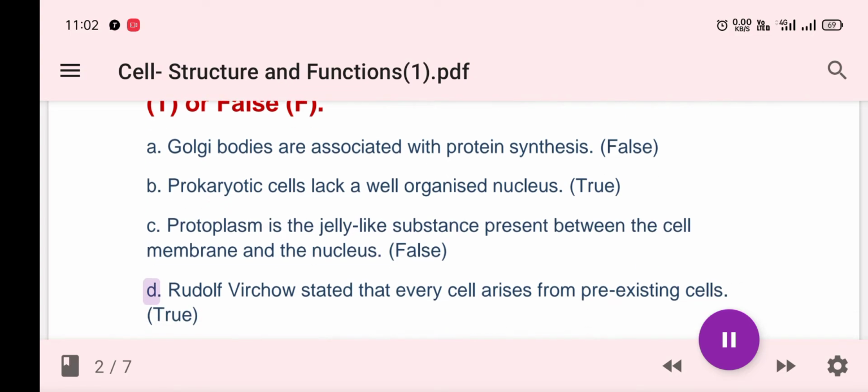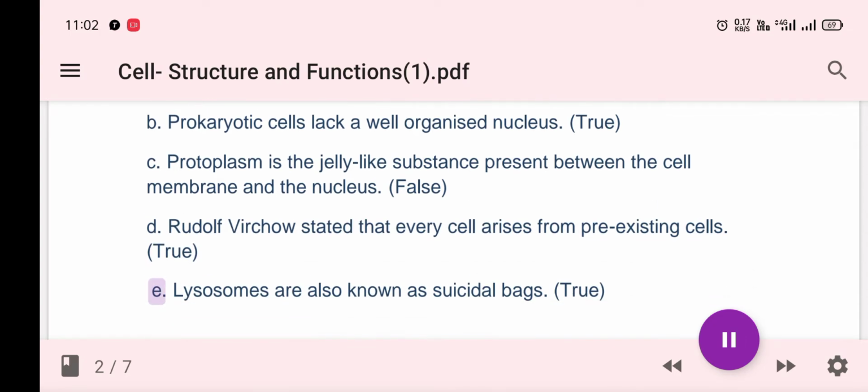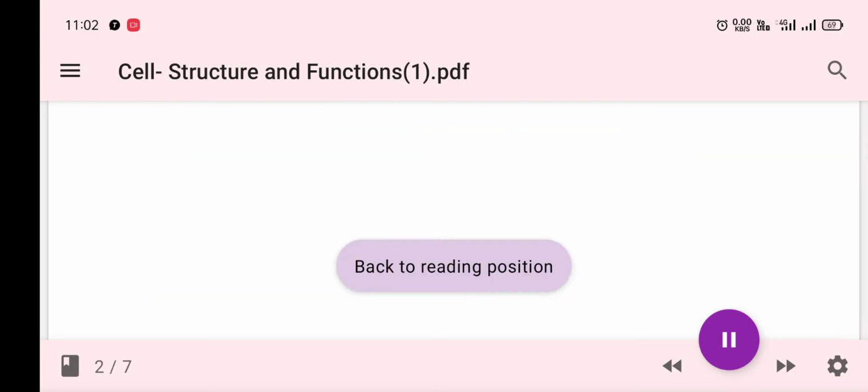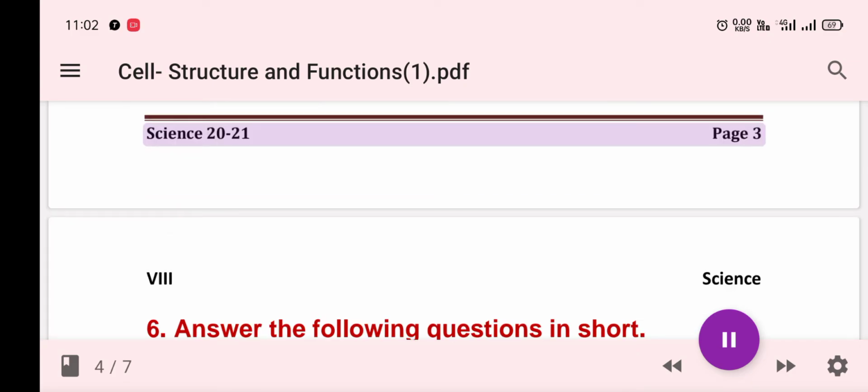False. D. Rudolf Virchow stated that every cell arises from pre-existing cells. True. E. Lysosomes are also known as suicidal bags. True. Class 8 Science, page 3.